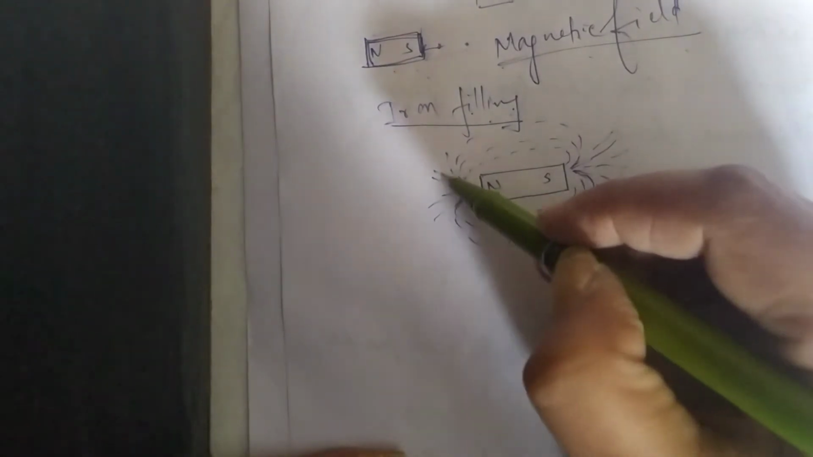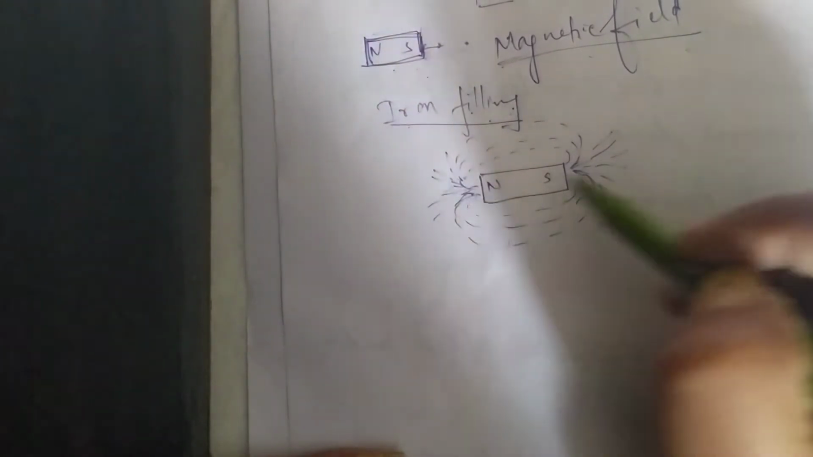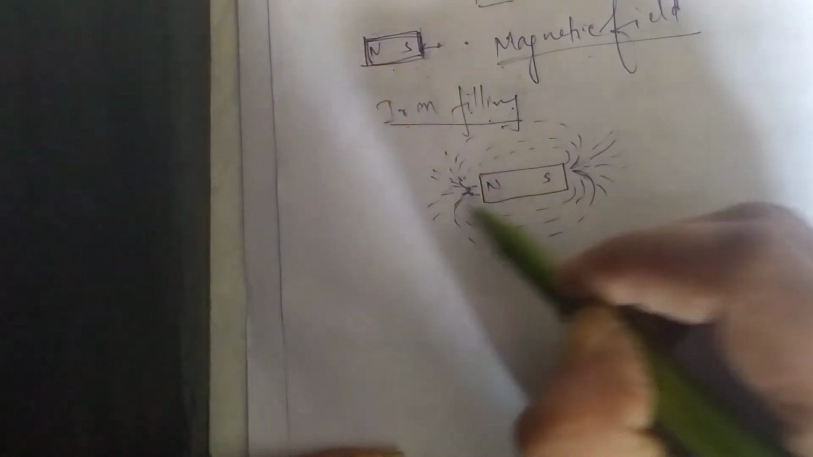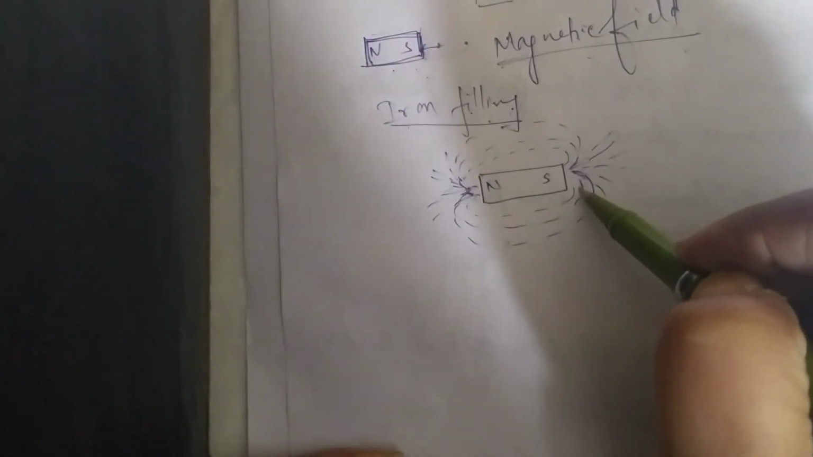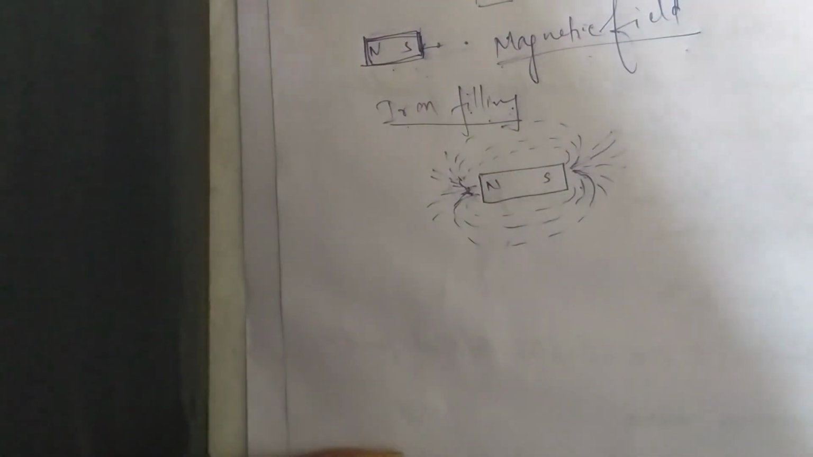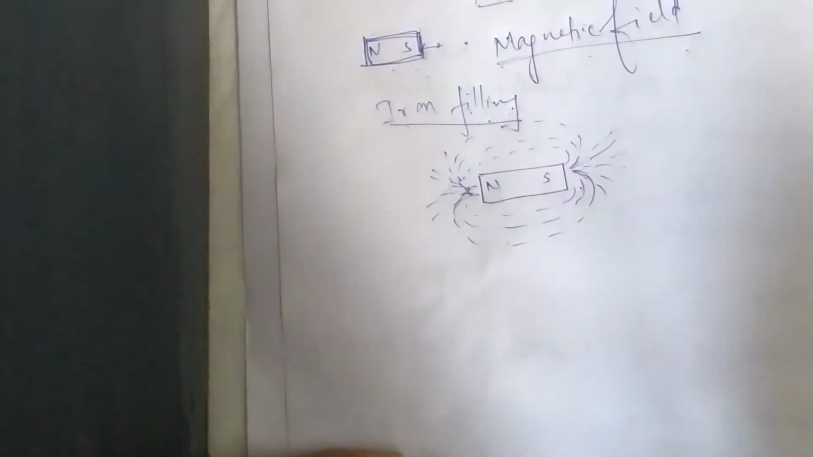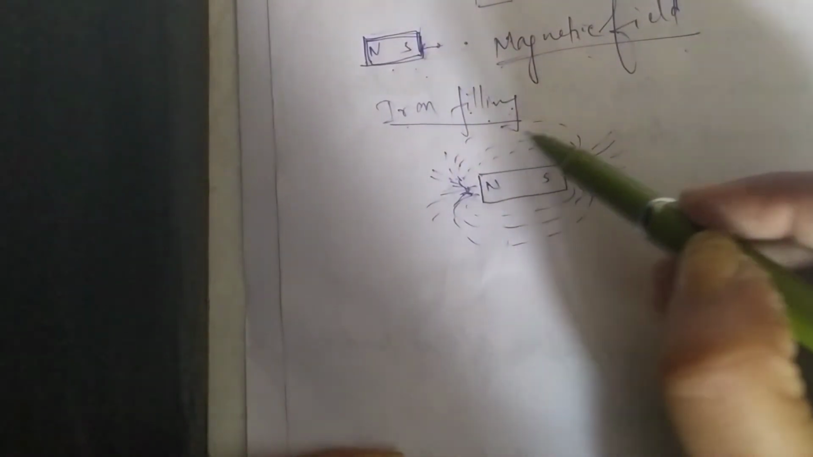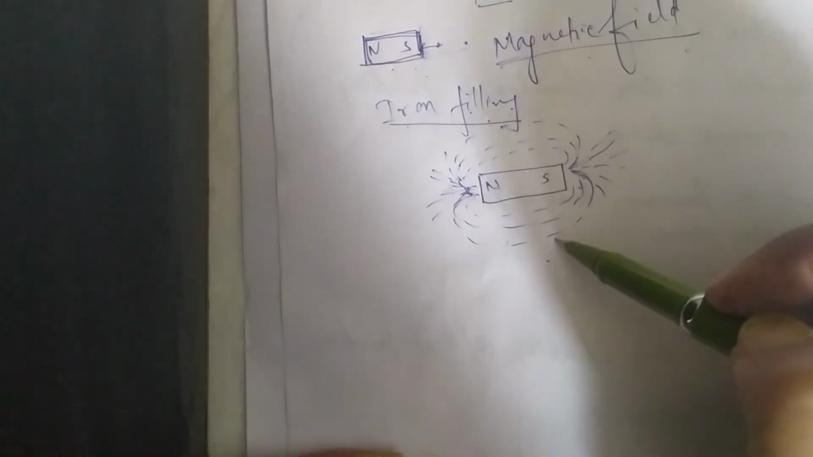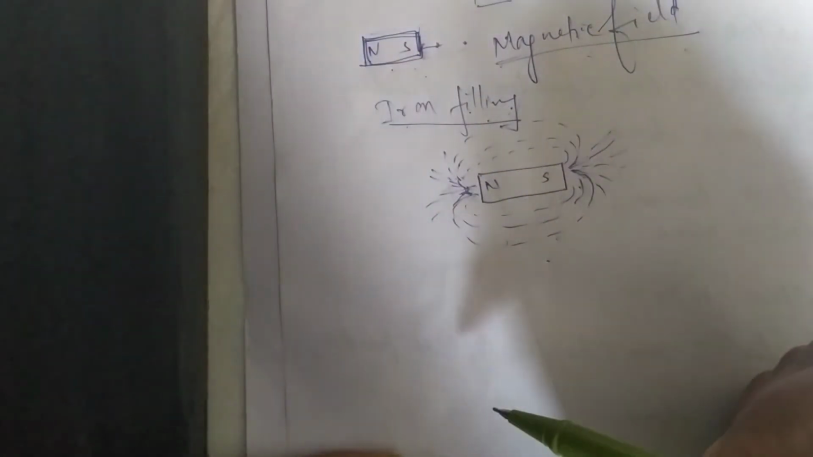Where the pattern is congested, at places like the north and south poles, the magnetic field is strong. Where the lines are far apart, the magnetic field is weak. So these iron filings arrange themselves in this pattern. Similarly, we can draw this pattern with the help of a magnetic compass also.